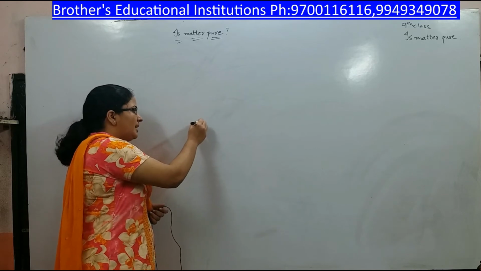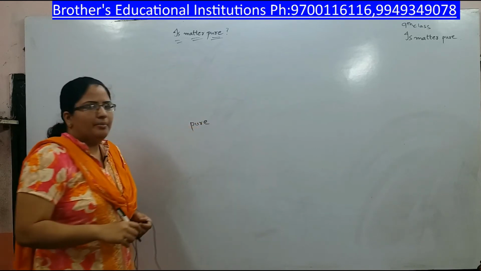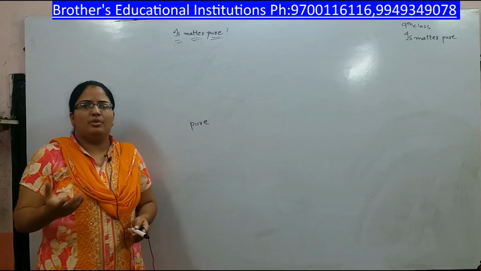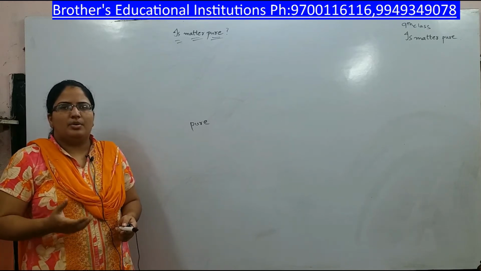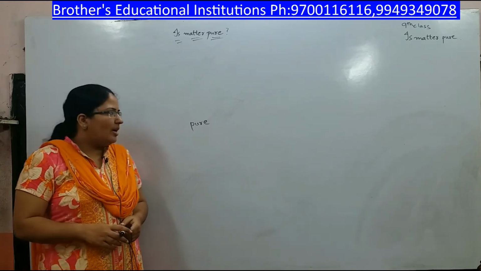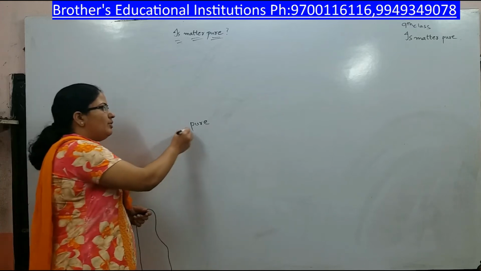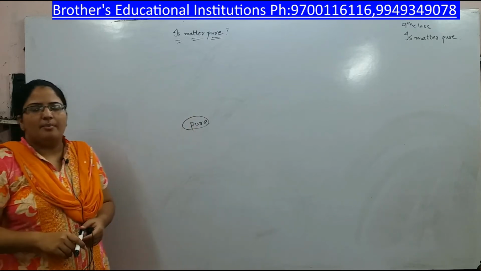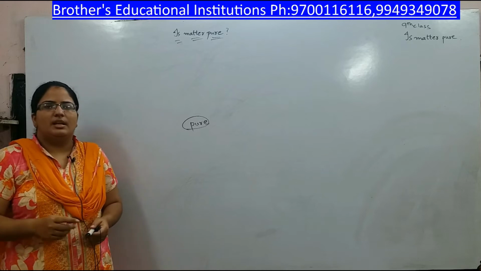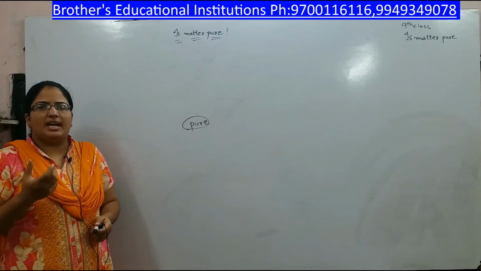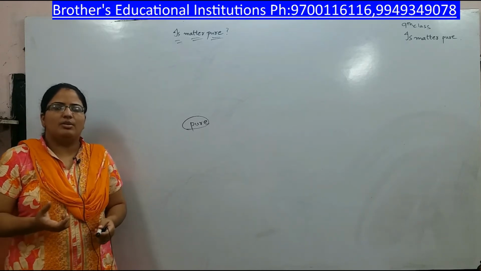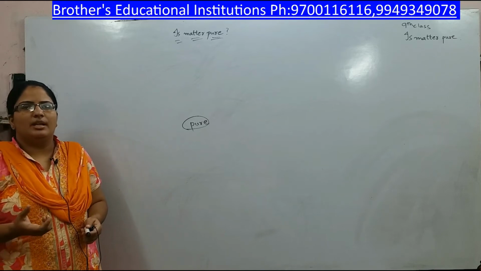Sometimes if you go to a market, you always look for pure items. For example, you may say pure milk, pure ghee. But according to chemistry, this pure has a different meaning. Pure according to chemistry is, if a material has only one kind of atoms or one kind of molecules, then that substance is said to be pure.